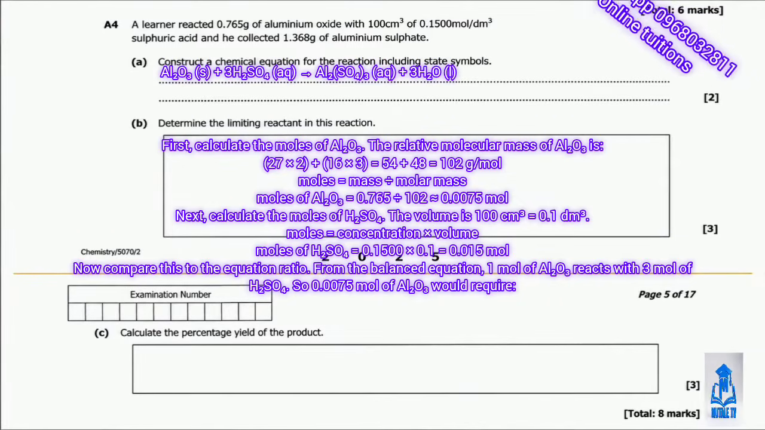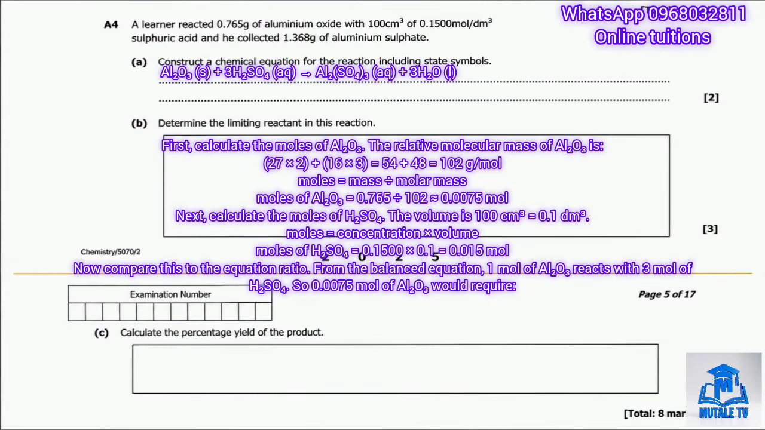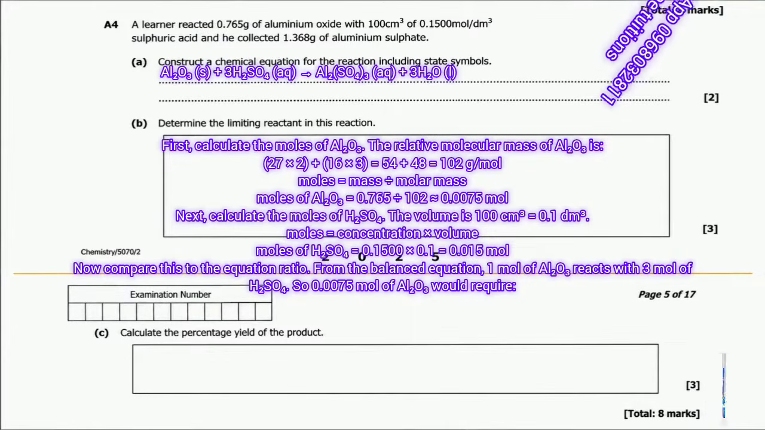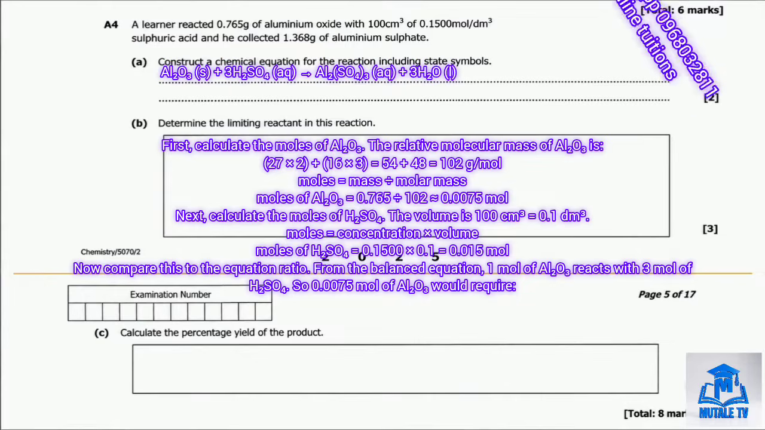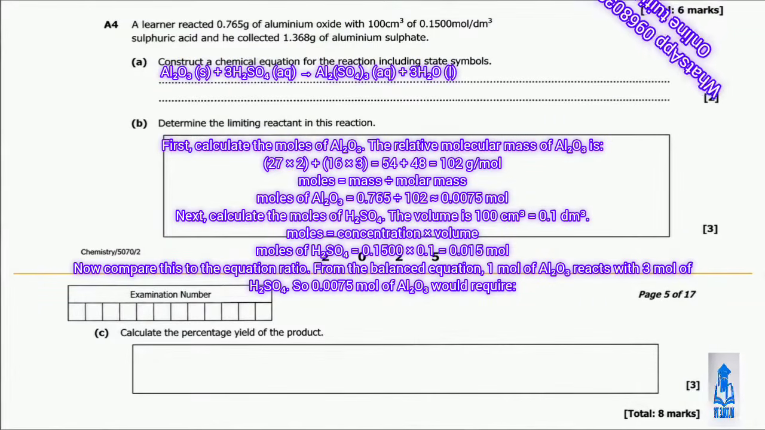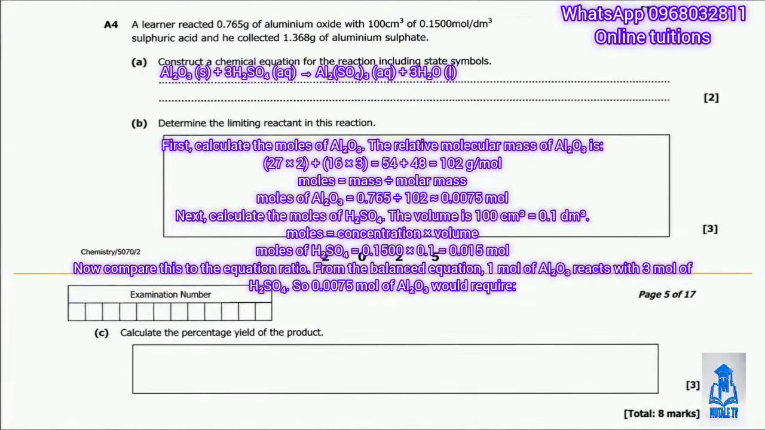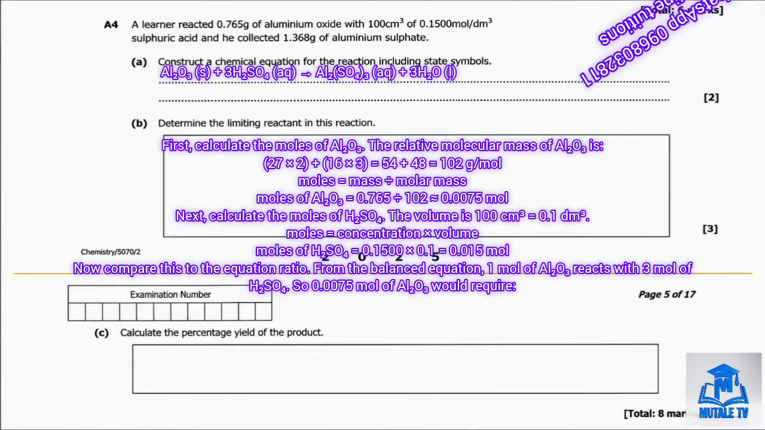Now compare this to the equation ratio. From the balanced equation, 1 mole of aluminium oxide reacts with 3 moles of sulfuric acid. So 0.0075 moles of aluminium oxide would require 0.0075 times 3, which is 0.225 moles of sulfuric acid. But we only have 0.015 moles of sulfuric acid available, which is less than what's needed.